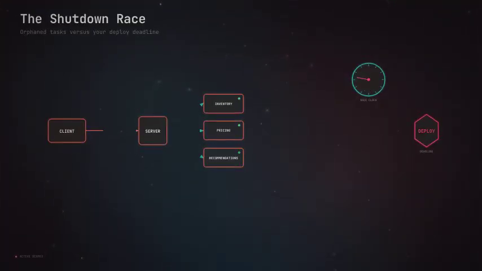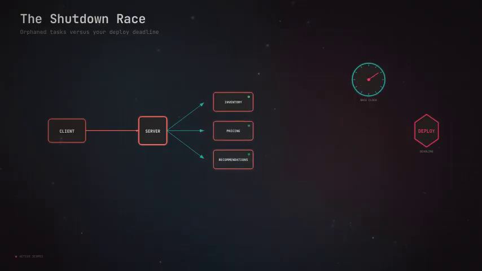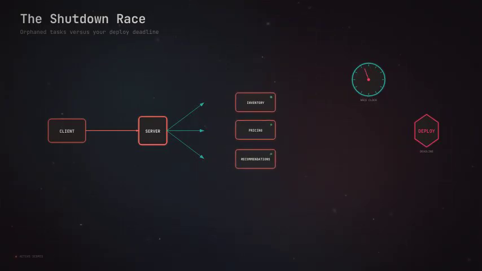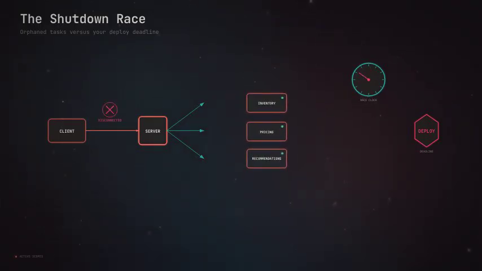Picture one HTTP request hitting your server. It fans out to 3 detached calls: inventory, pricing, recommendations. Each one launched on its own thread and forgotten. Now the client disconnects. The request arrow gets an X, but those 3 threads keep running. Then a deploy signal arrives.